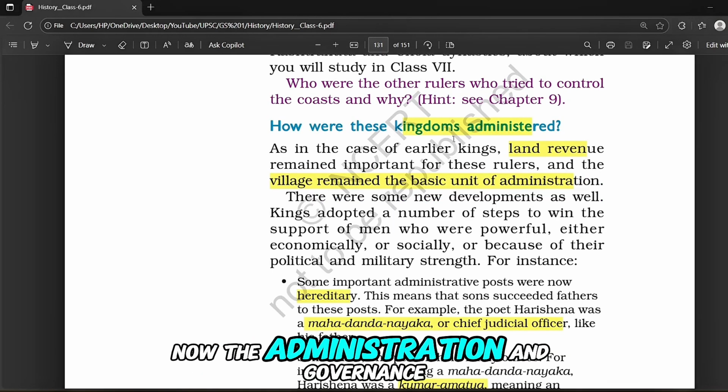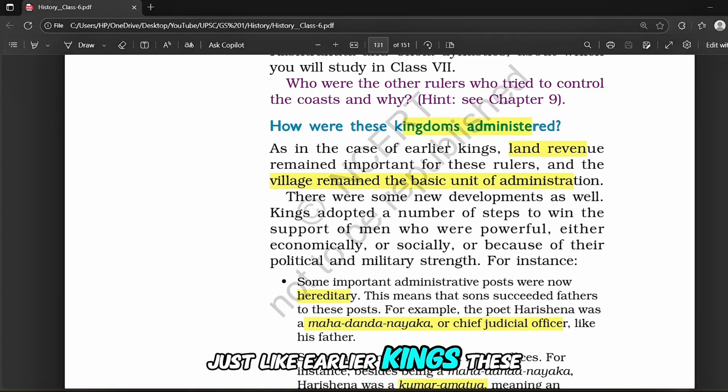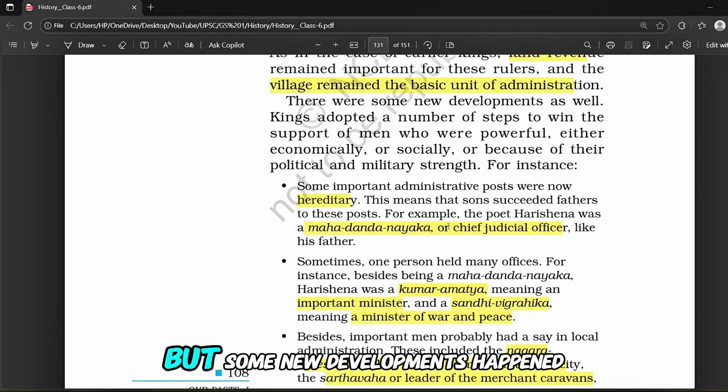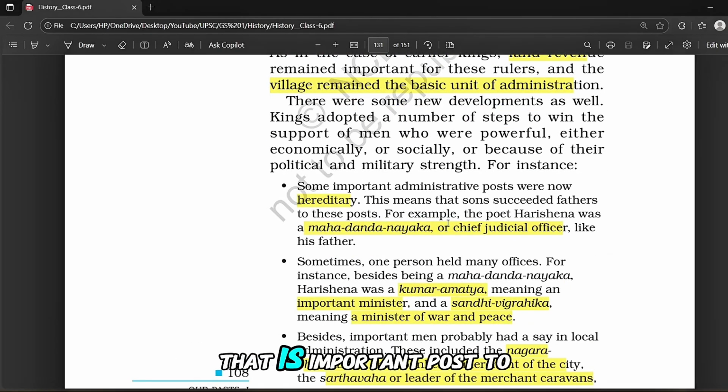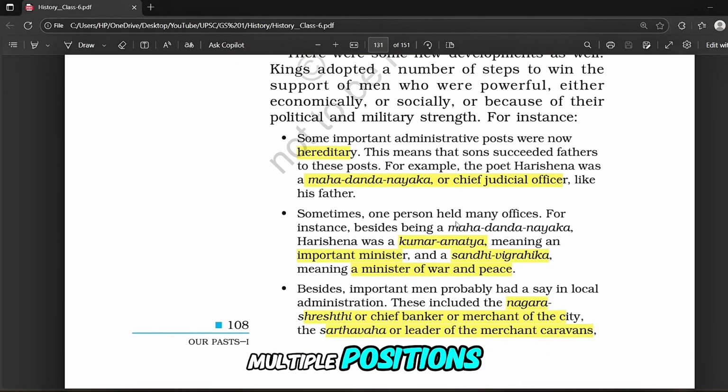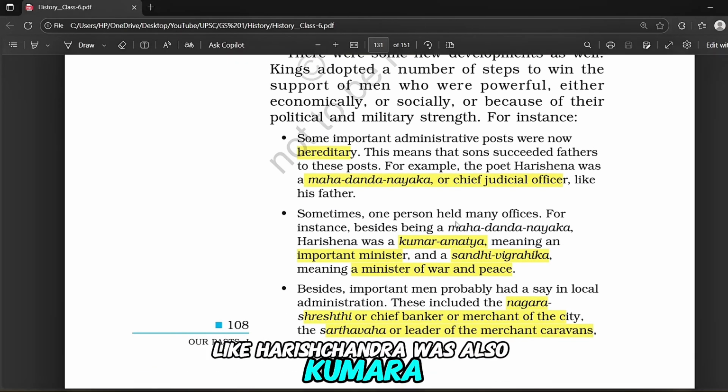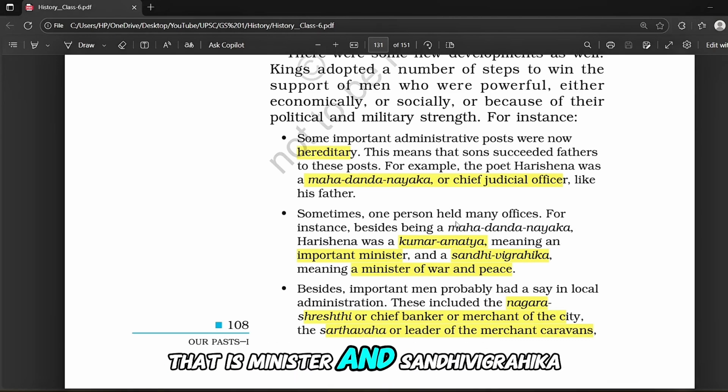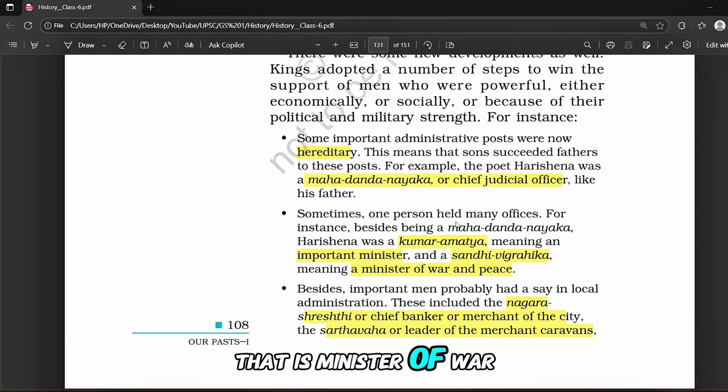Now, administration and governance. Just like earlier kings, these rulers depended heavily on land revenue. The village was the basic unit of administration. But some new developments happened, that is important posts became hereditary, meaning sons succeeded their fathers. For example, Harishena was also a Mahadandanayaka or chief judicial officer just like his father, and sometimes one person held multiple positions, like Harishena was also Kumaramatya, that is minister, and Sandhivigrahika, that is minister of war and peace.